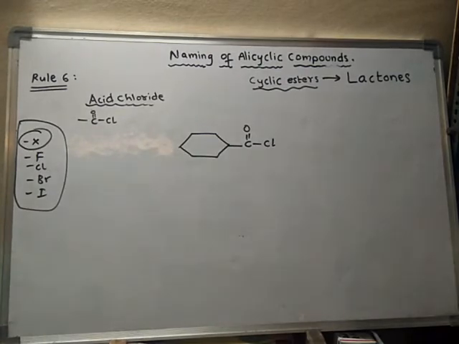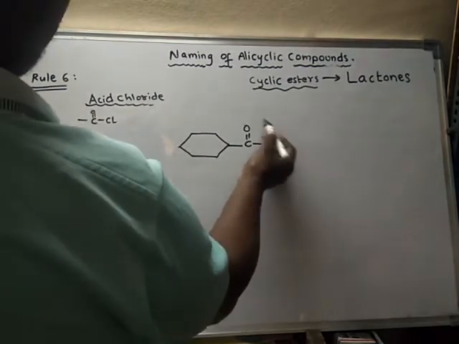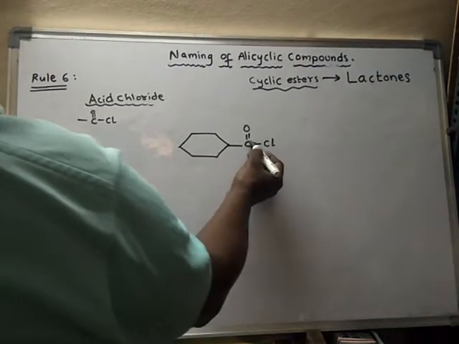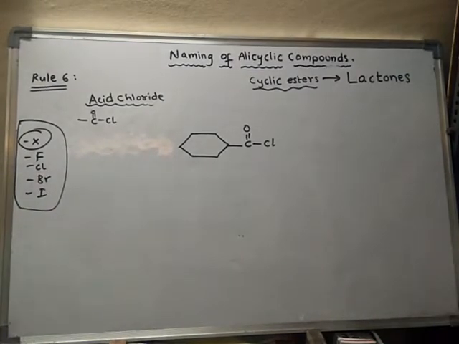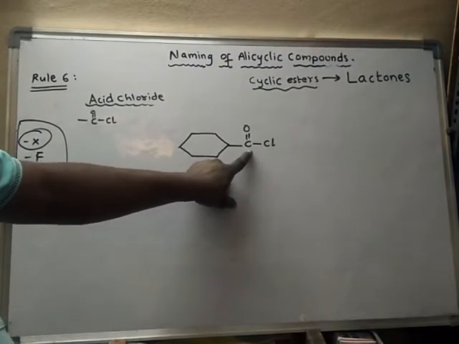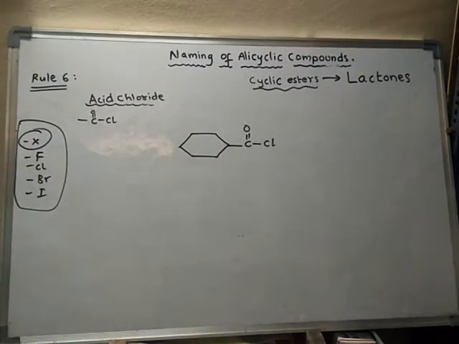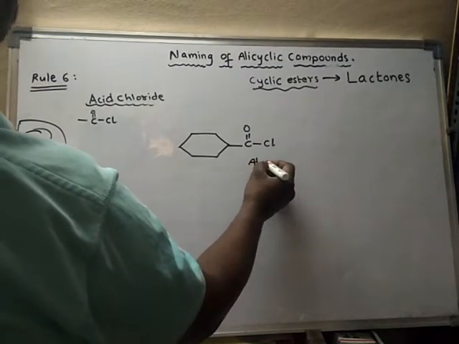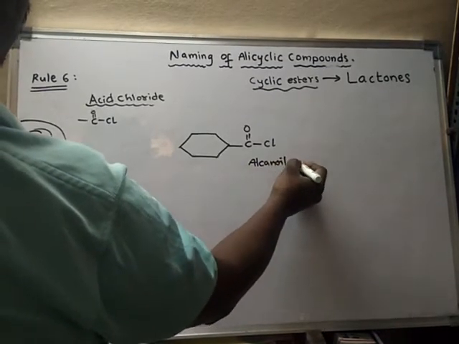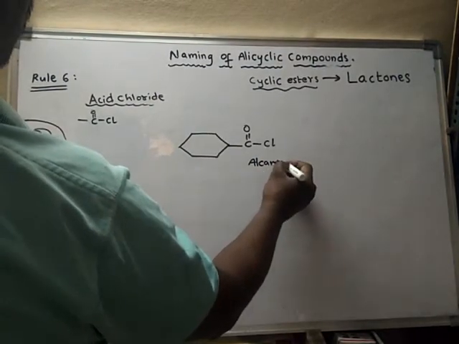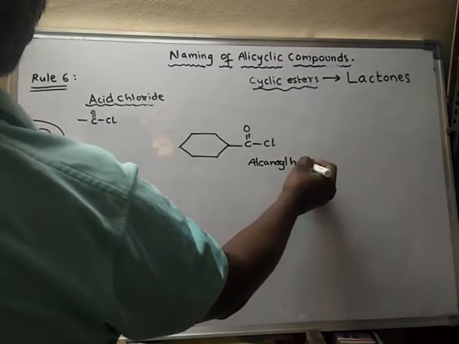So the name of the compound will be like this. See, actually this is a functional group, and this functional group is not part of the ring. The carbon of the functional group is not part of the ring. Hence, here it is called alkanoyl halide. So here this part is generally alkanoyl halide.